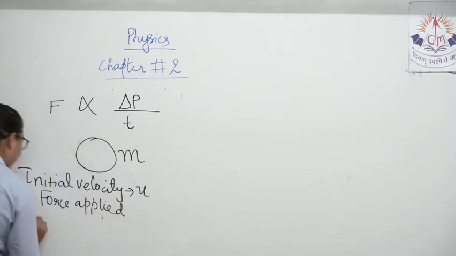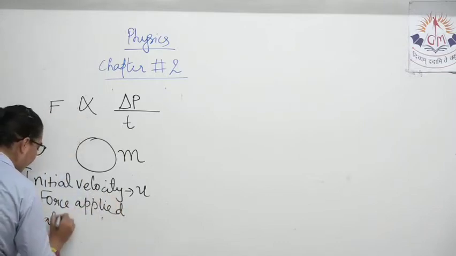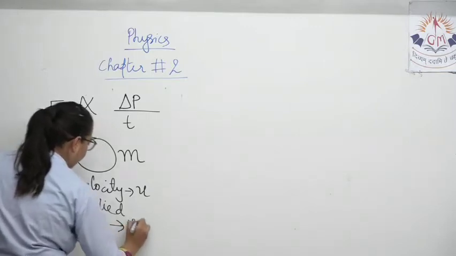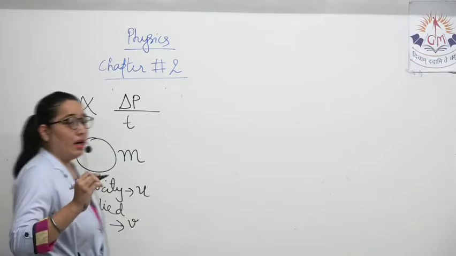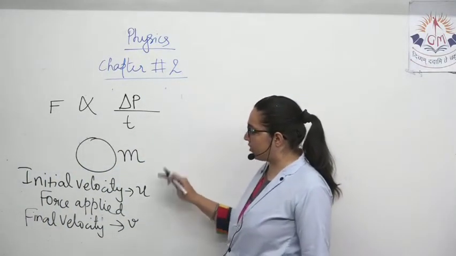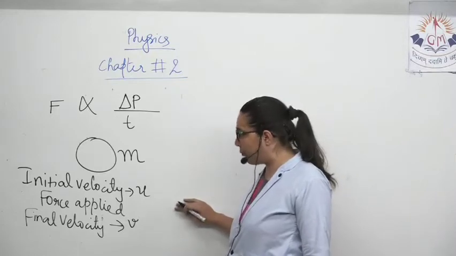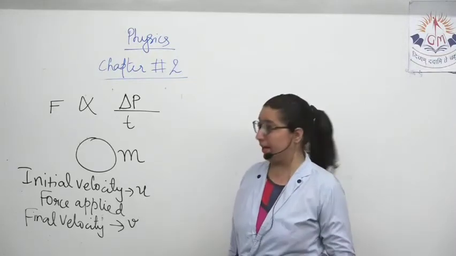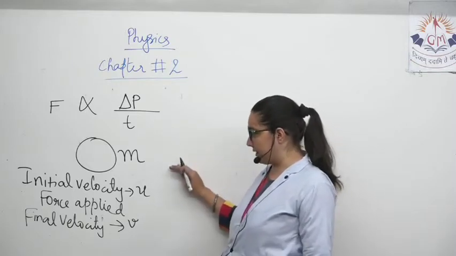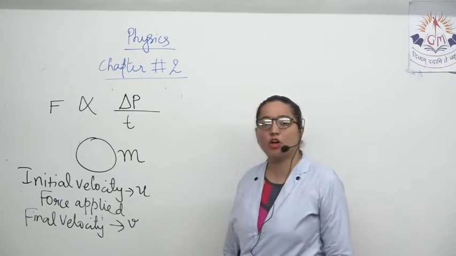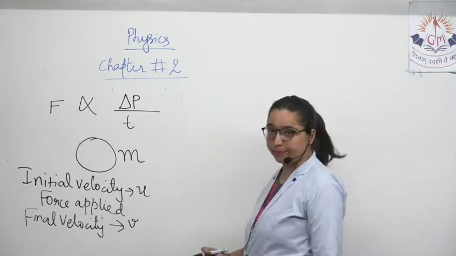After that, its final velocity became v. An object with mass m had initial velocity u. Force got applied and its final velocity became v.